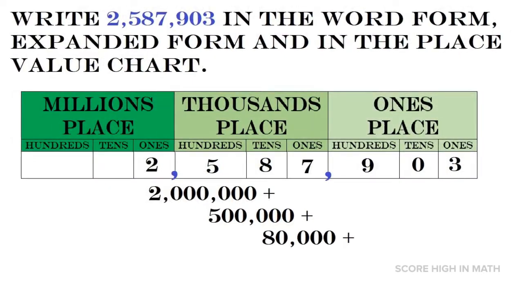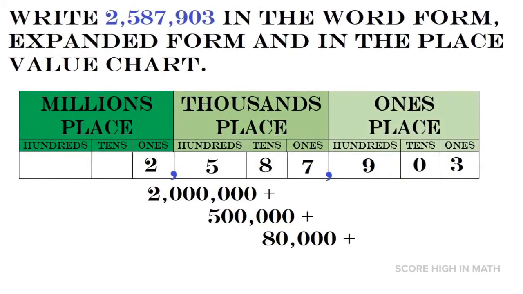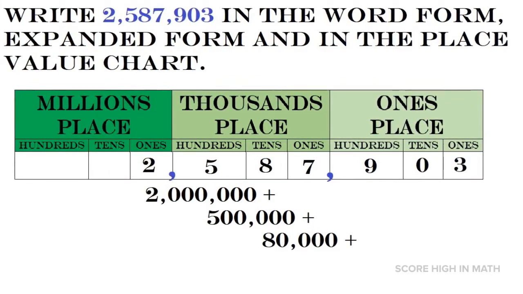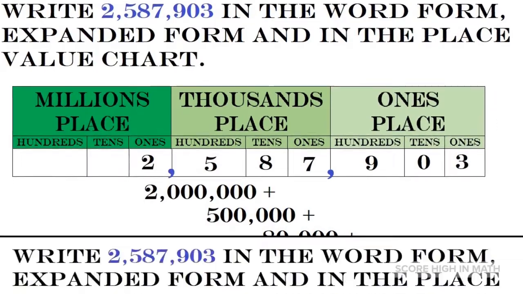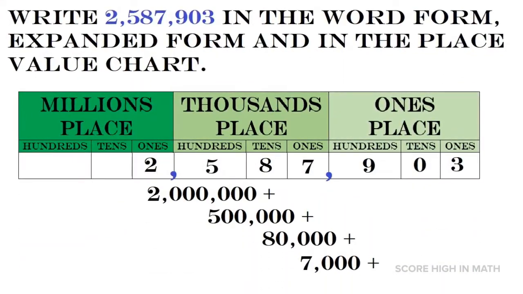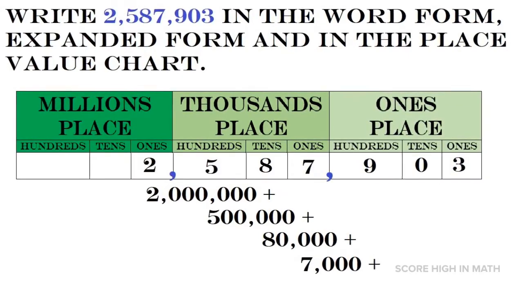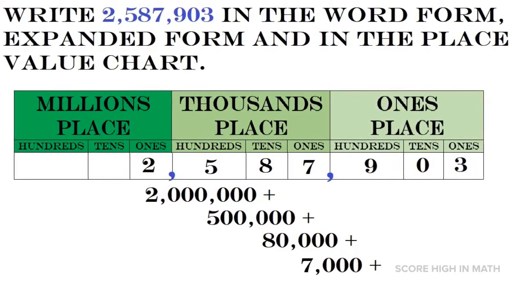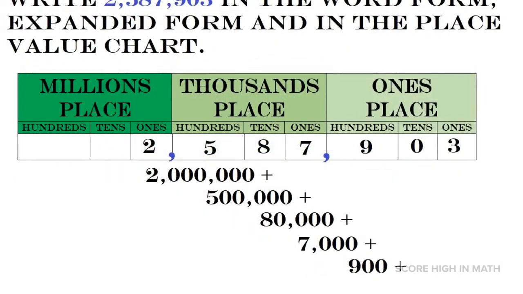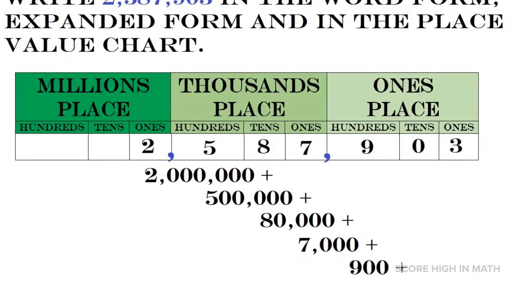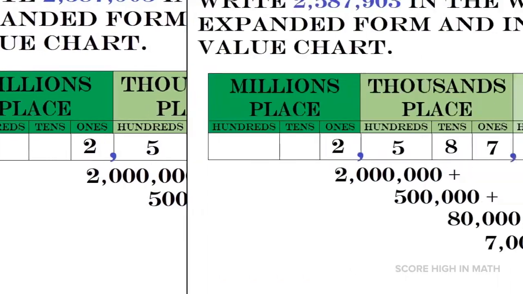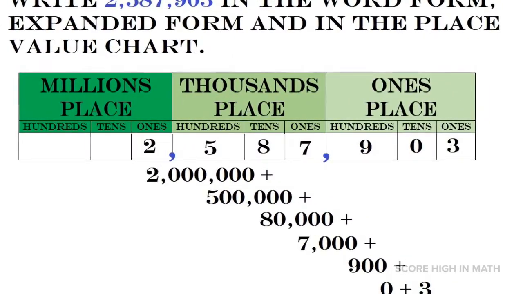The next number after 5 is 8. And there are 4 numbers after 8. We are going to replace these 4 numbers with 4 zeros. The next number after 8 is 7. And there are 3 numbers after 7. So we are going to replace these 3 numbers with 3 zeros. The next number after 7 is 9. And there are 2 numbers after 9. So we are going to replace them with 2 zeros. The next number after 9 is 0.